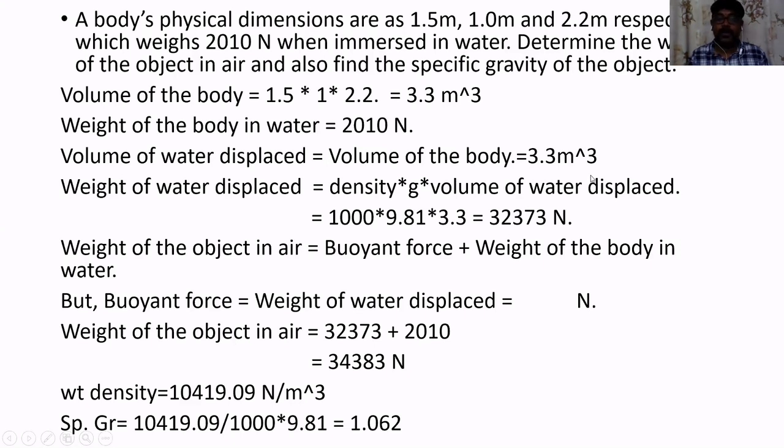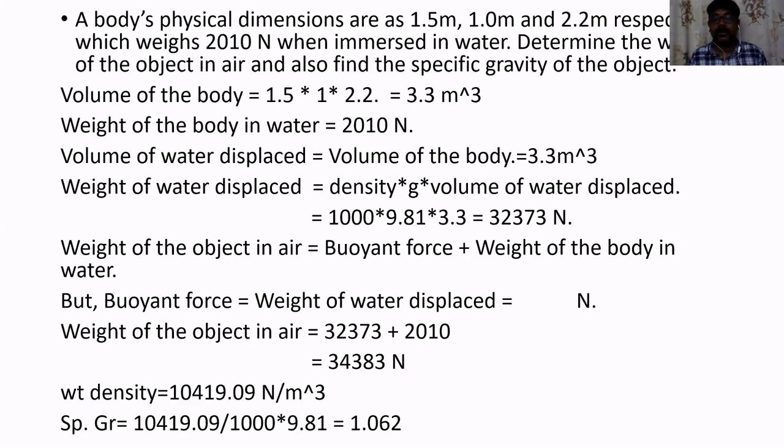The next step is to calculate the weight of the fluid that is coming out. So how to calculate the weight of the fluid that is coming out? Once we know the volume, we can use density. What is density? Density is defined as the ratio of mass by volume. So if we multiply density with volume, then we will get mass. What is he asking you to determine? He is asking you to determine the weight.